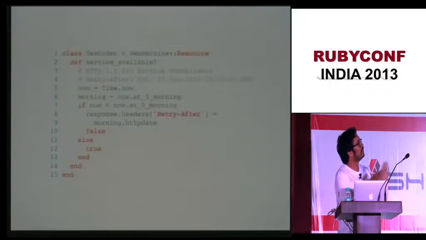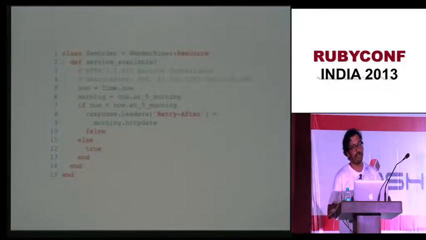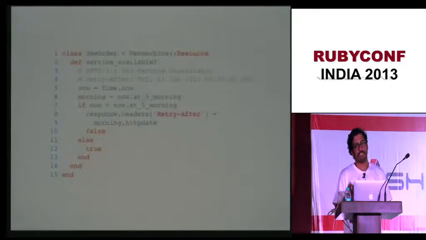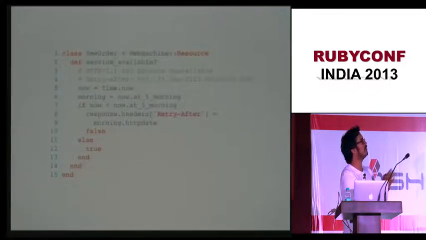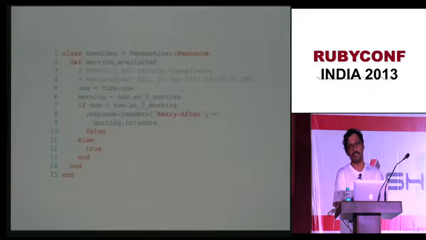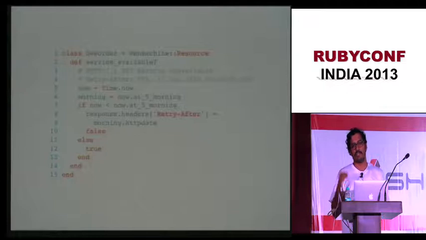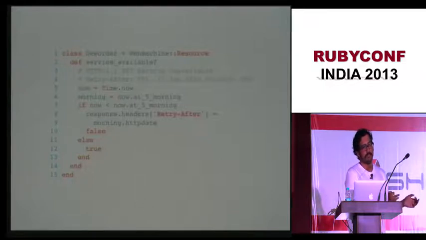It will return a 503 service unavailable by default. Now it is not up to you to decide what HTTP status code should be returned. If service_available? returns false, then Webmachine by default will throw this 503 service unavailable error. There won't even be an error body in the API response.